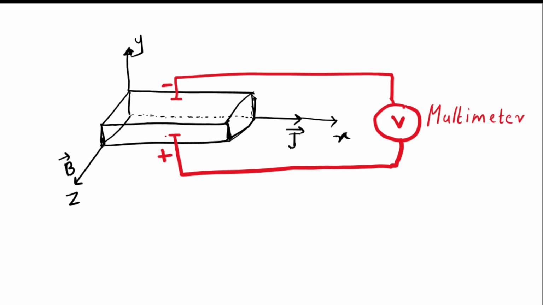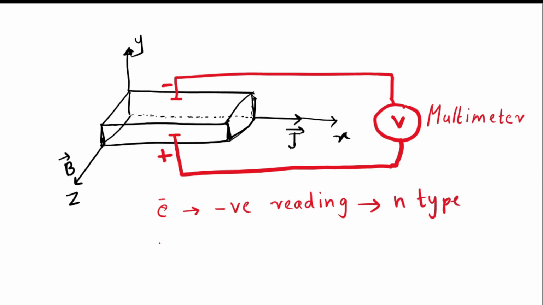If it is an n-type semiconductor, then the number of electrons accumulated at the lower surface will be greater than the number of holes. So if the amount of electrons is more, we will get a negative potential reading in the multimeter, which shows that it is n-type.